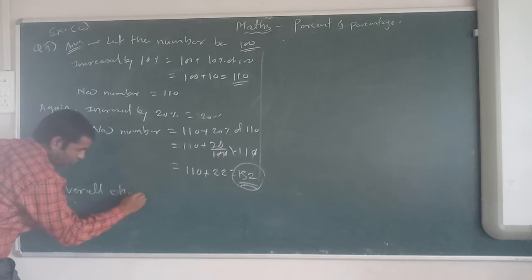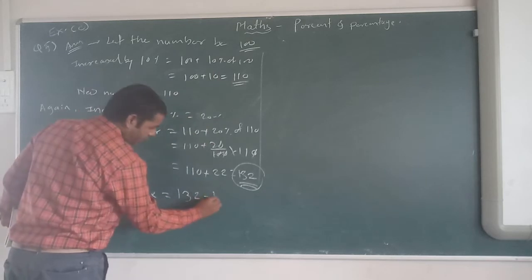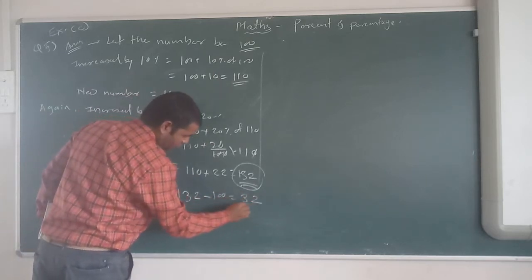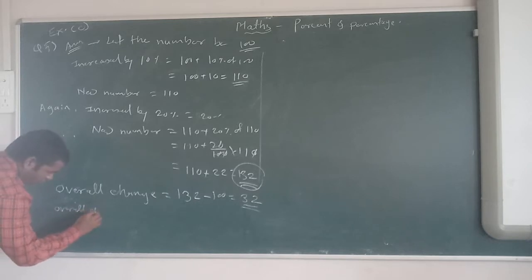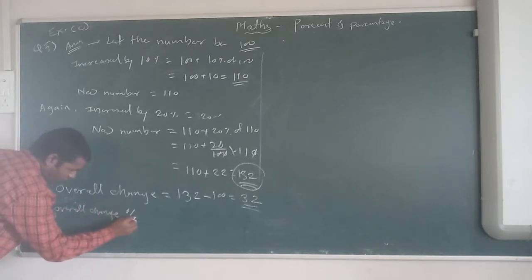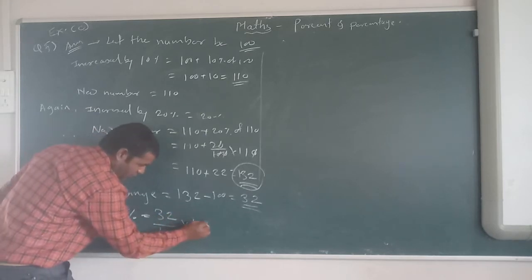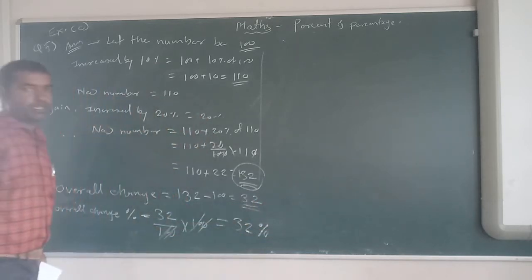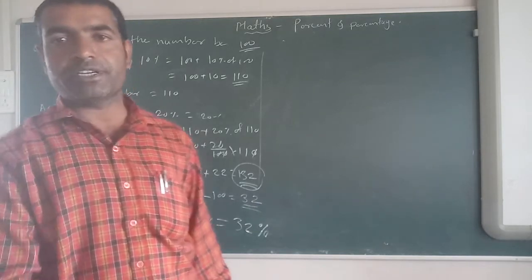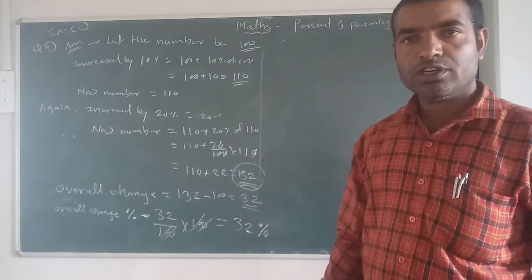So overall change is how much? Overall change is 132 minus original number 100, equal to 32. Overall change is 32, and you have to find the percentage. Overall change percentage is equal to 32 upon 100 multiplied by 100. The zeros cancel. So which will be 32%. How much change in percentage? The change in percentage is 32%. Have you understood?